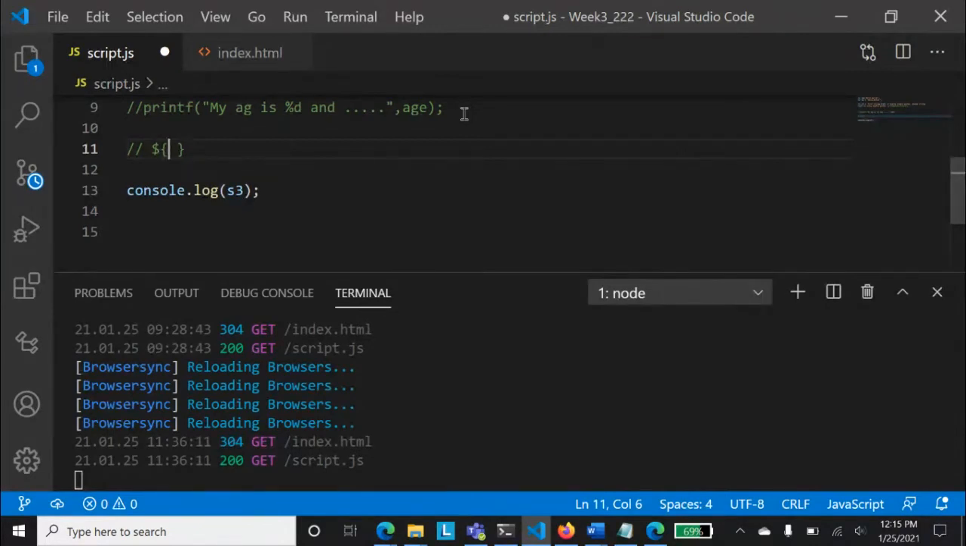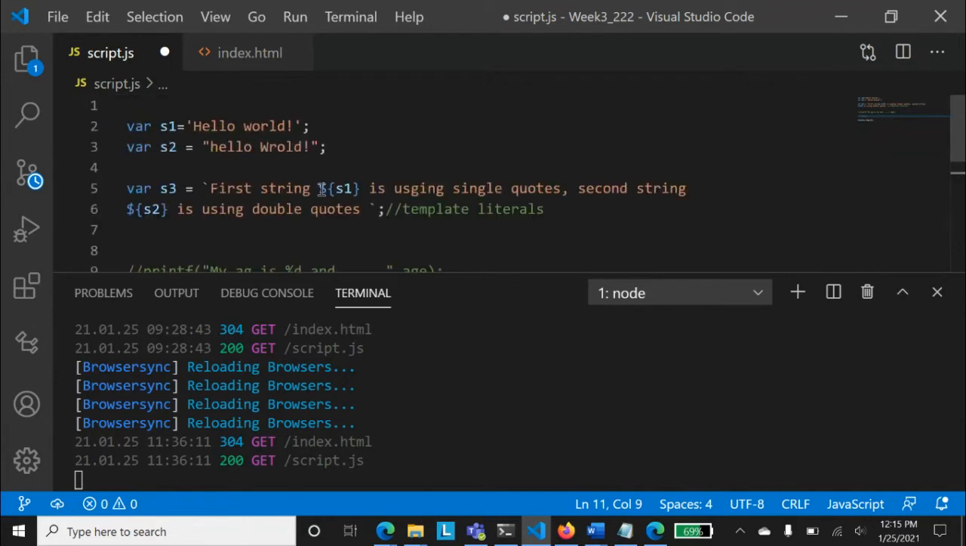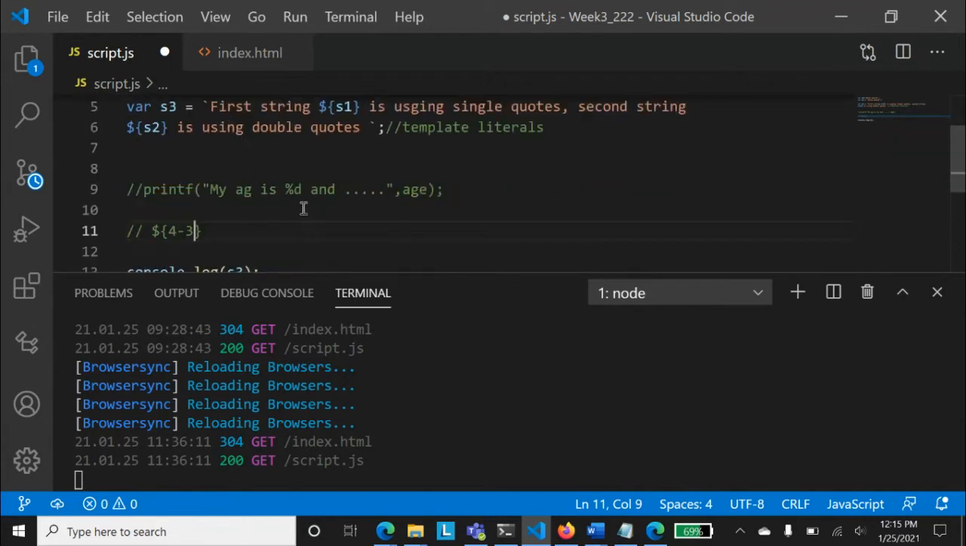And in between that, let me tell you a very interesting thing. In between that, you can write any expression that evaluates to a value. What does that mean? If I write 2 + 2, it should display the output. If I write anything that evaluates to something, it will show the result. Or if I say 4 - 3, this expression will evaluate. So here I want to just display that.